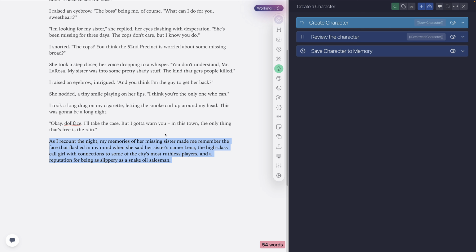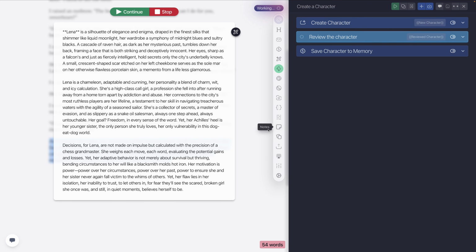See what Mistral does with this create a character prompt here. Notice how it's on step 1 right now. It's running. It's going to go down to step 2 and then pause so that we can review that once Mistral is done. Okay, Lena. Okay, there we go. Lena's a chameleon too. Charm, wit, icy calculation, high-class call girl, a profession she fell into after running away from home, torn apart by addiction and abuse. Wow, okay. Yep, this is definitely a hard-boiled story. All right, a silhouette of elegance and enigma. I like that. Let's take this part off, and we'll just keep that like that, and we'll continue.